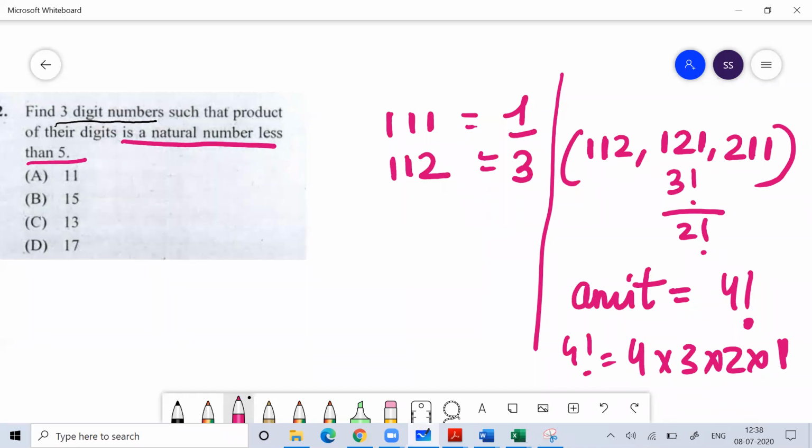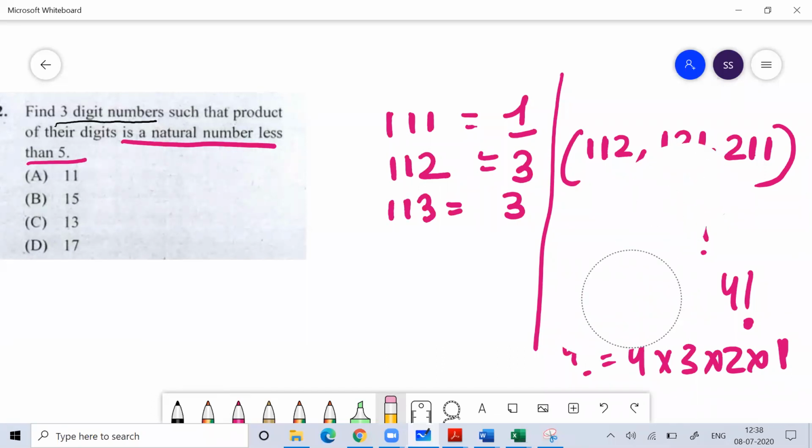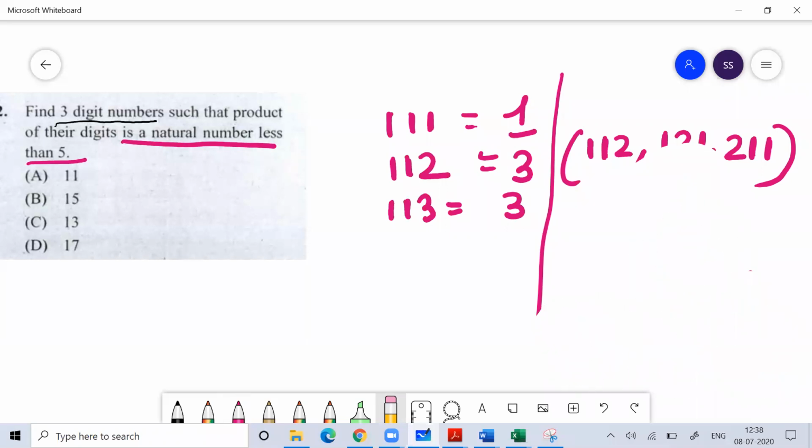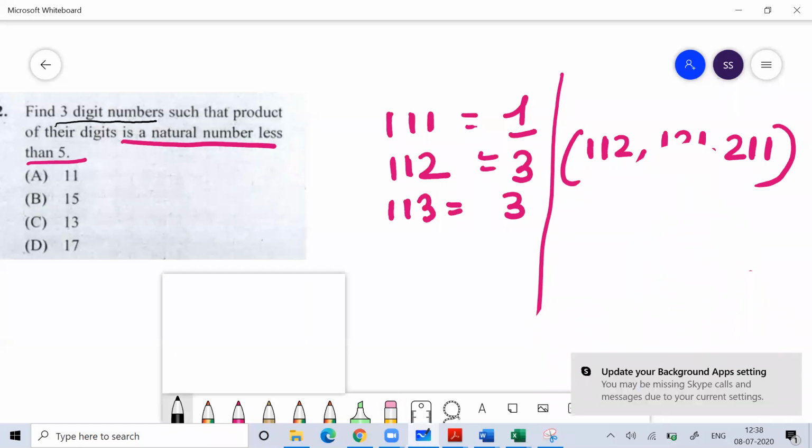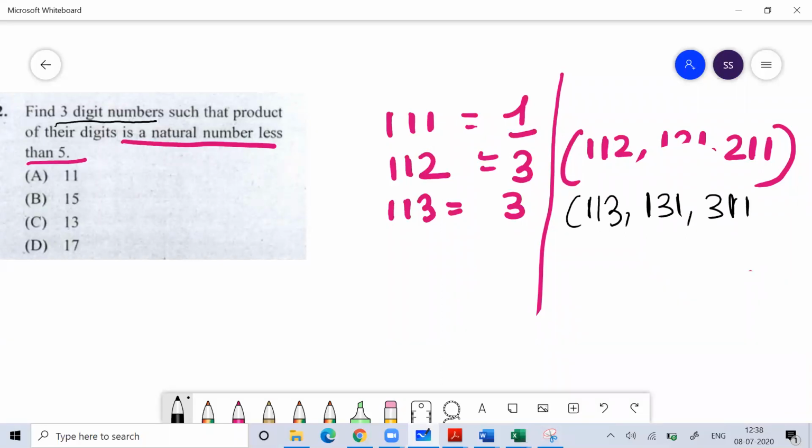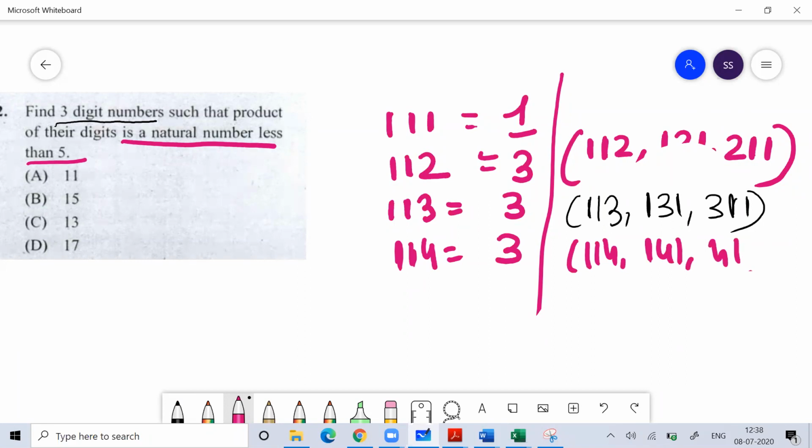Okay, so similarly to 112, I can write 113. Again with 113, how many numbers can I make? Three numbers. I can make 113 or 131 or 311. Similarly, 114. How many can you make? Again, three: 114, 141, and 411.